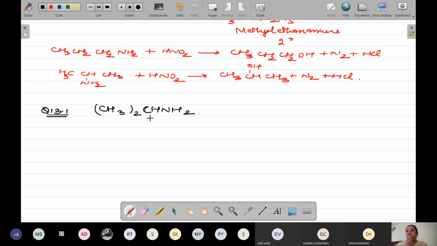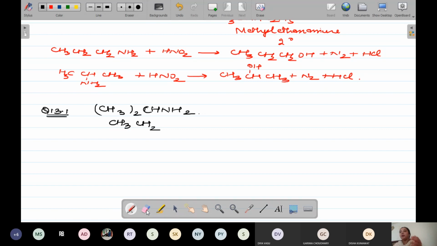Propane-2-amine. How is the 2 coming, beta? How will the 2 come? It means CH3, CH2, like this it is. In fact, tell me, beta, what will be its name?